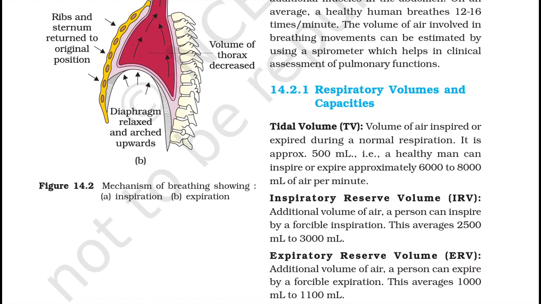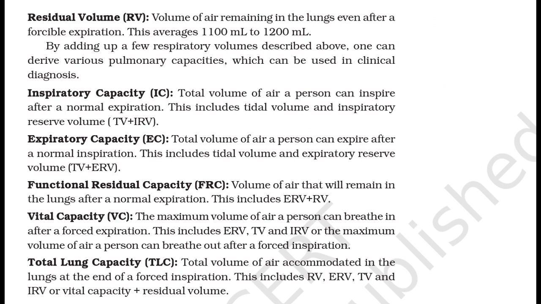Inspiratory reserve volume (IRV). Additional volume of air a person can inspire by forceful inspiration. The average is 2500 ml to 3000 ml. Expiratory reserve volume (ERV). Additional volume of air a person can expire by forceful expiration. The average is 1000 ml to 1100 ml. Residual volume (RV). Volume of air remaining in the lungs even after a forceful expiration. The average is 1100 ml to 1200 ml.